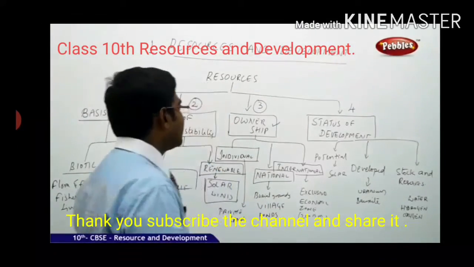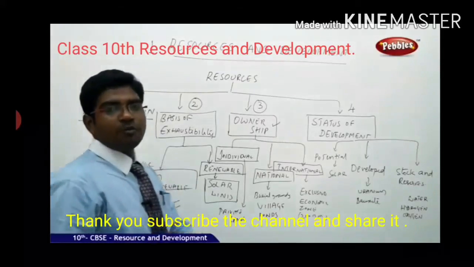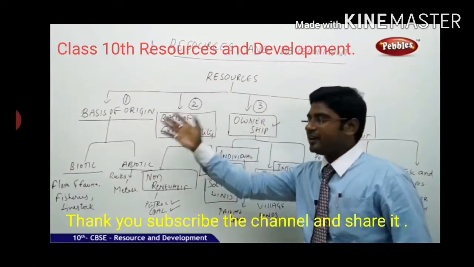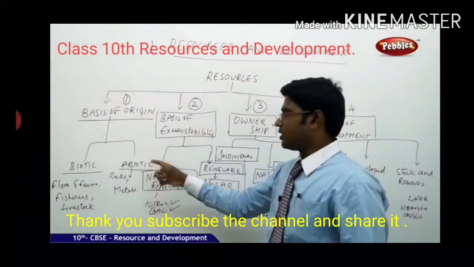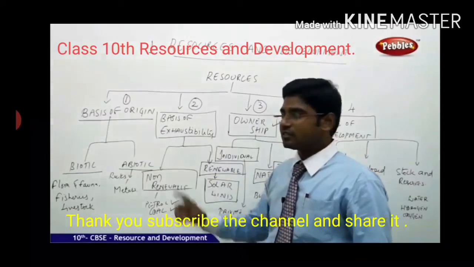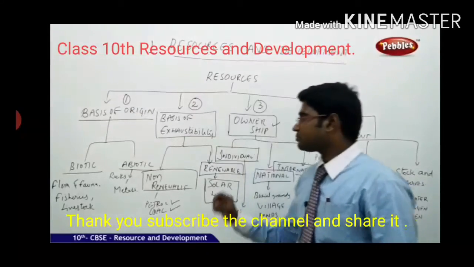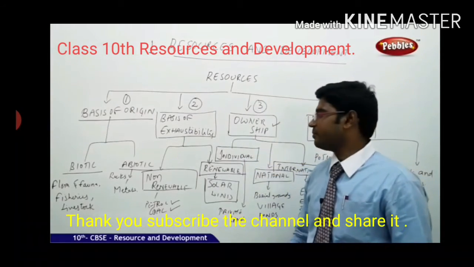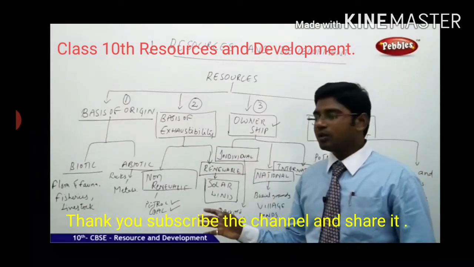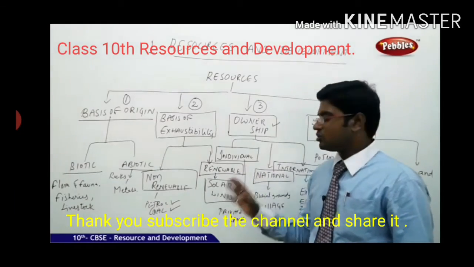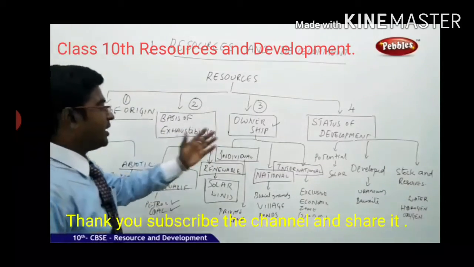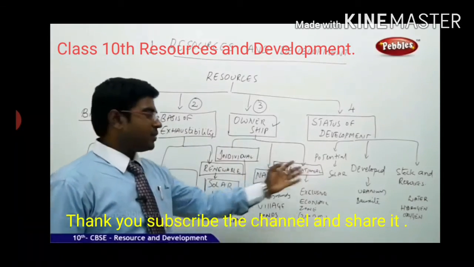So broadly, the resources are categorized into four major categories. The first one is based on the origin of the resources. It is again divided into biotic and abiotic. Examples of biotic are flora and fauna. Examples of abiotic are rocks and metals. When it comes to the basis of exhaustibility, we have non-renewable energy, that is petrol and coal, whereas renewable energy falls in the category of solar and wind. The third category is ownership: individual, national, or international owner.